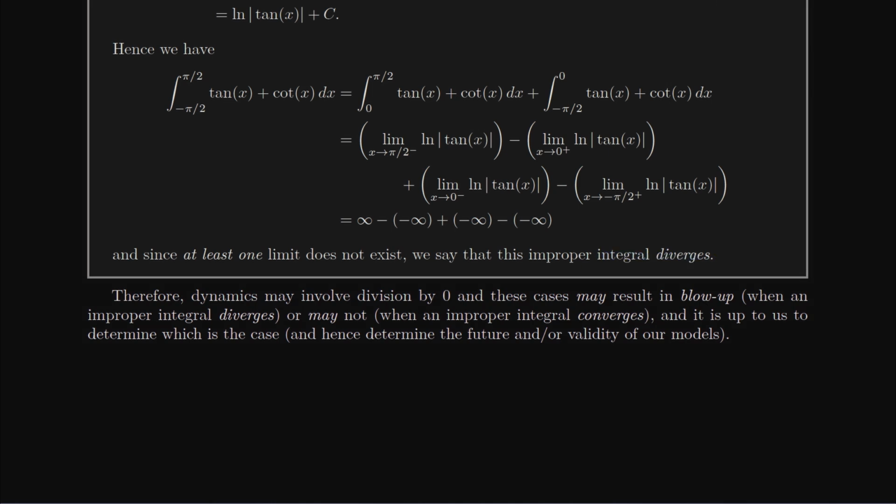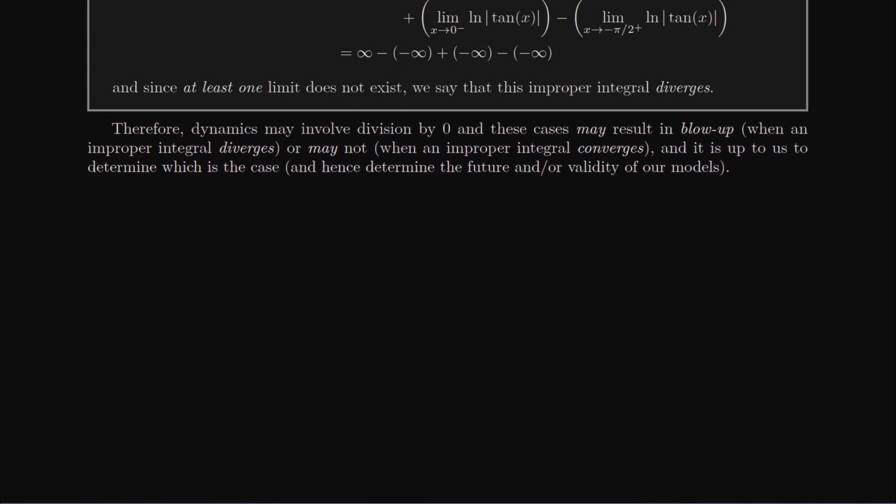So in some cases it converges, in other cases it diverges. And we just want to mention, this is how we're going to finish the entire chapter, the following statement. Therefore, dynamics may involve division by 0, and these cases may result in blowup when an improper integral diverges, or may not when an improper integral converges. And it is up to us to determine which is the case, and hence determine the future and/or validity of our models. Anyway, I'll see you in the next video.